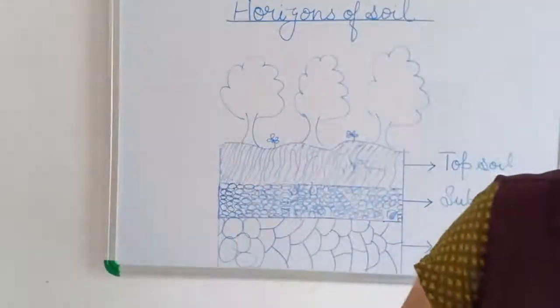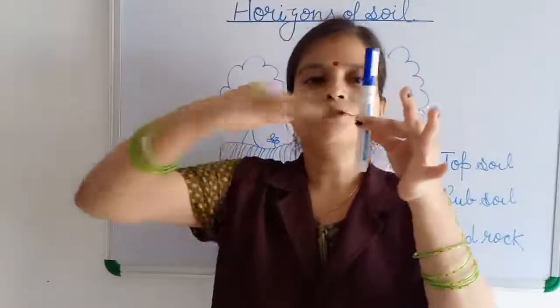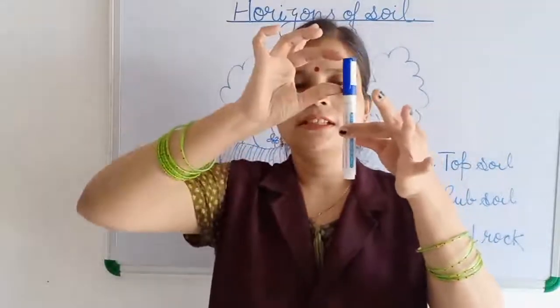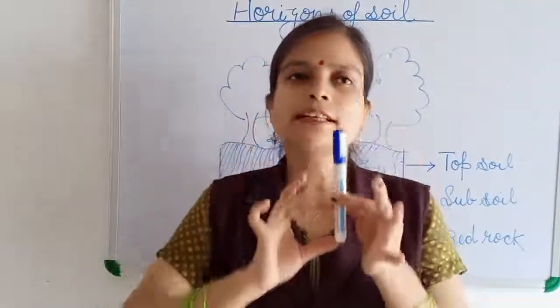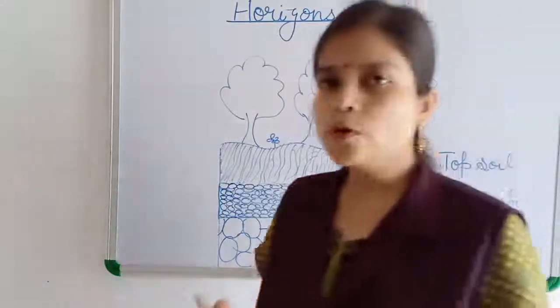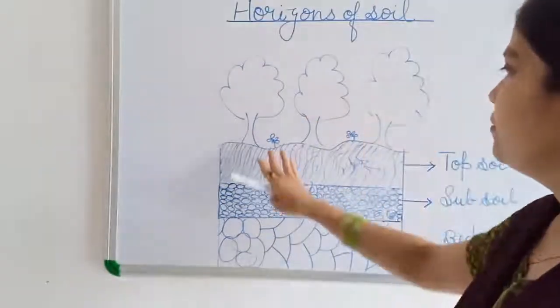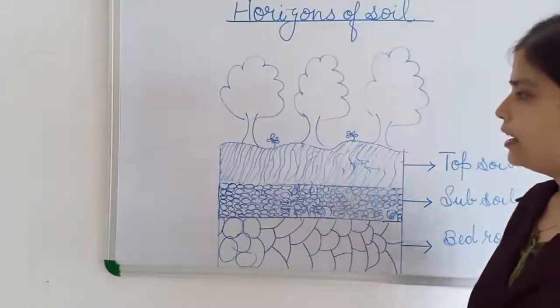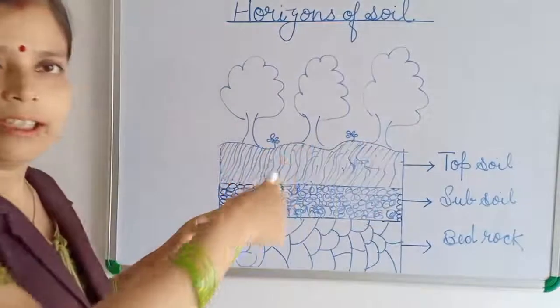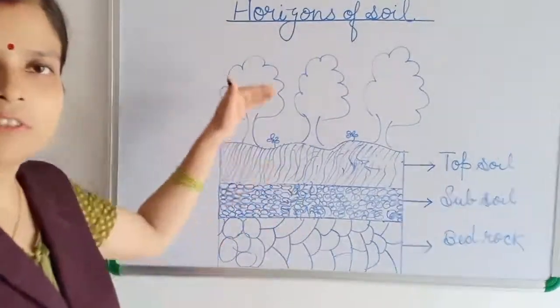The layers of the soil, like if we cut this pen into 3 layers, this is one layer, second layer, third layer. That is the layer of the soil. If you go to the field where trees and flowers are growing and you start digging, you start drilling, then you will find there are different layers as you go down.